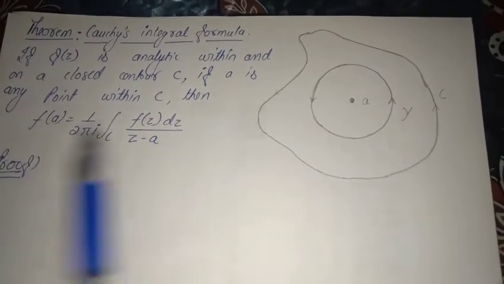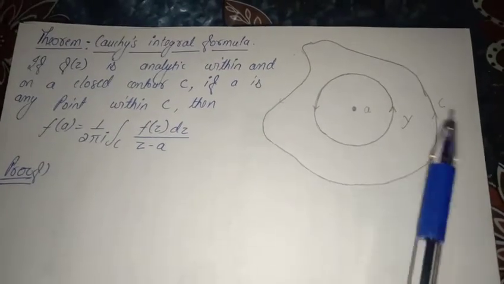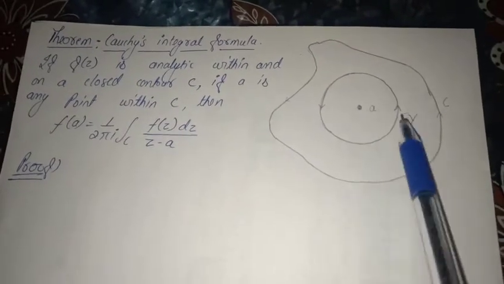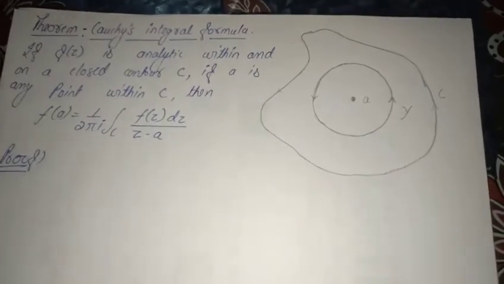Okay, so for this we draw a contour C, and inside the contour we describe a circle gamma of radius r.